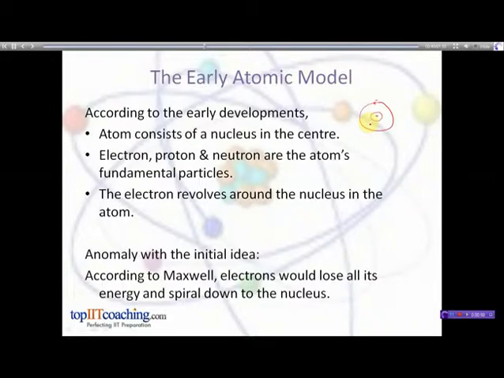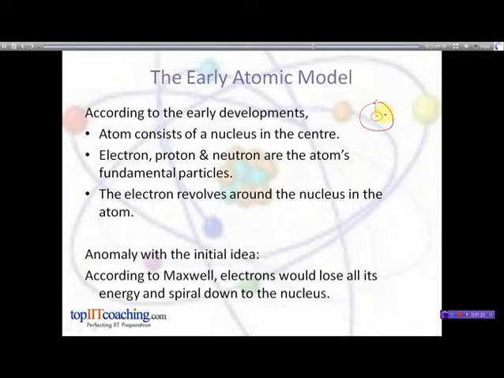The first problem with this idea was that the electron is a negatively charged particle. It revolves closely around the nucleus, which consists of positively charged protons. So the electron must get attracted to the positive charge and must be ultimately pulled inside the nucleus. Of course, we know that this does not happen. The solution was to assume that the electron revolves around the nucleus at a very high speed in circular or elliptical paths. Their acceleration is so high that the electrons do not tumble into the nucleus.